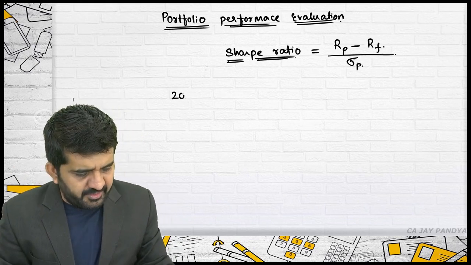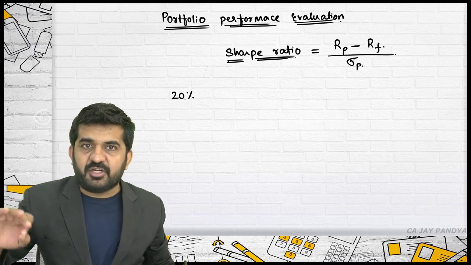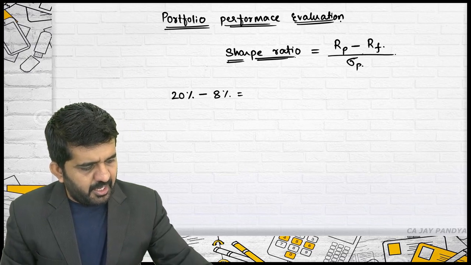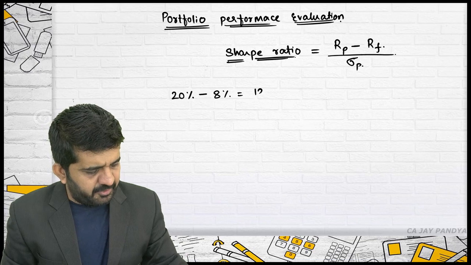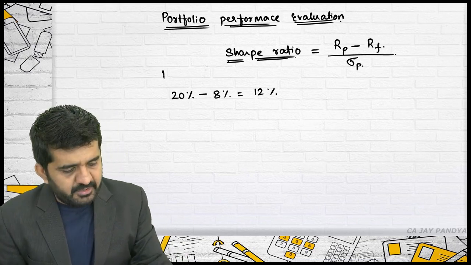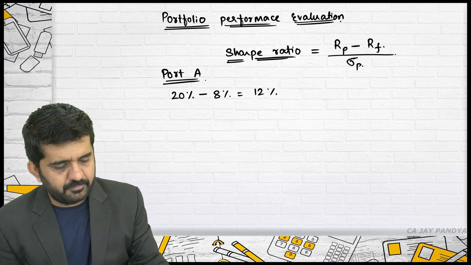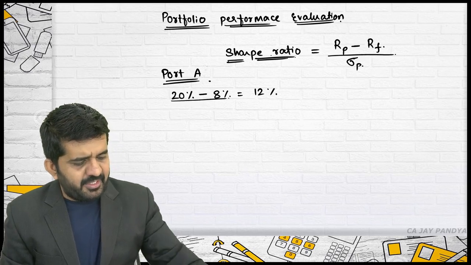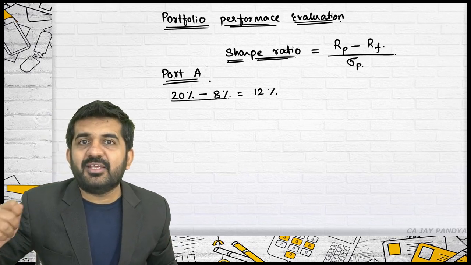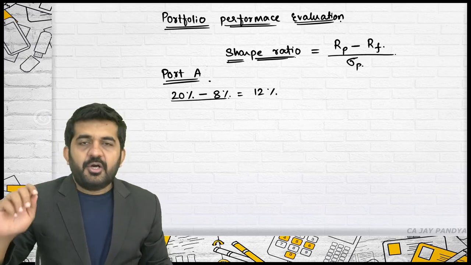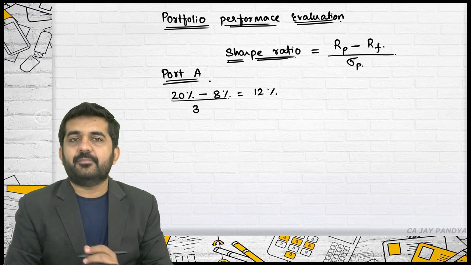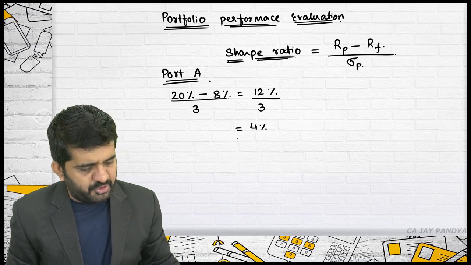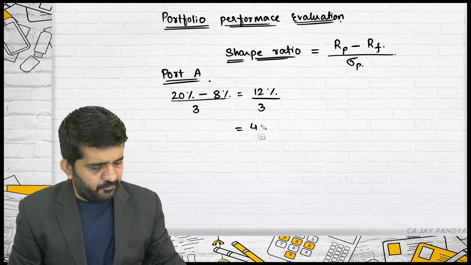If the portfolio is giving a return of 20%, and the risk-free rate of return is 8%, RP minus RF, that is the numerator, will be 12%. Say this is portfolio A. Then the numerator is 12%. Standard deviation is a measurement of risk. Risk of the portfolio is say 3. Divided by 3, the Sharpe ratio will be 4. Let me write it down, 4.